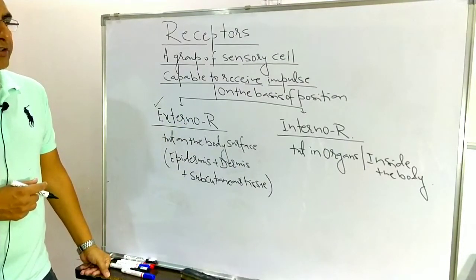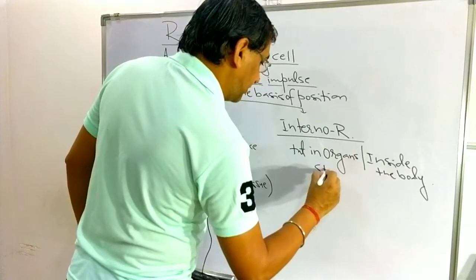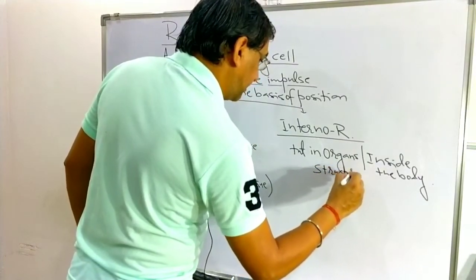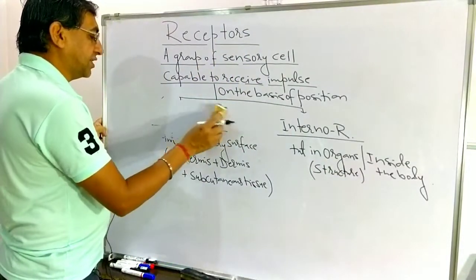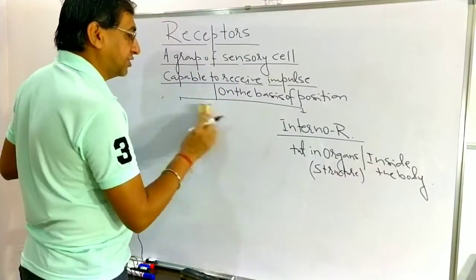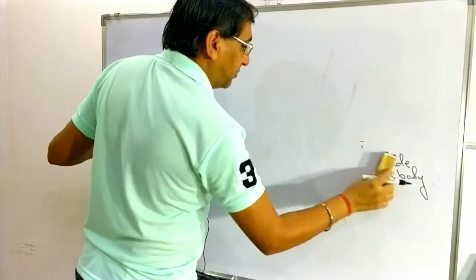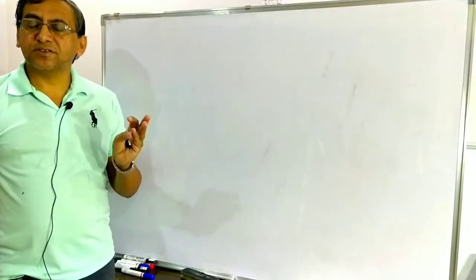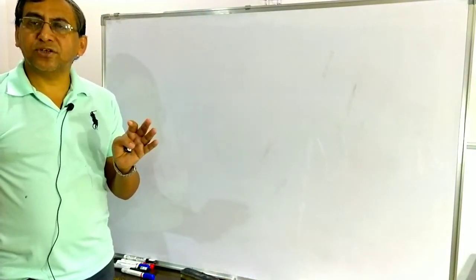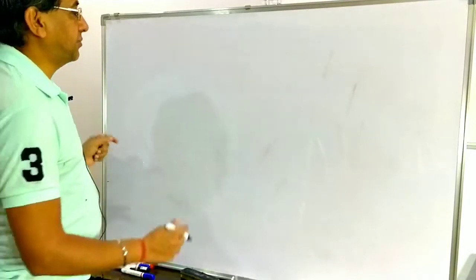And internal receptors are present inside the body, in the organs or other structures. These are the two classifications of the receptors on the basis of position. If they are present on the epidermis, dermis, subcutaneous tissue, they are the external receptor, and if they are present inside the body, they are the internal receptor.